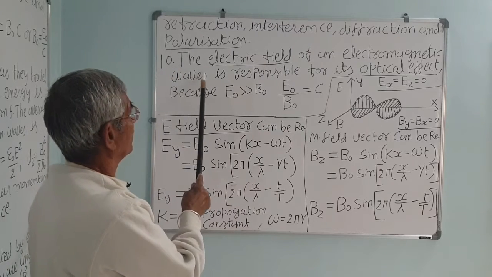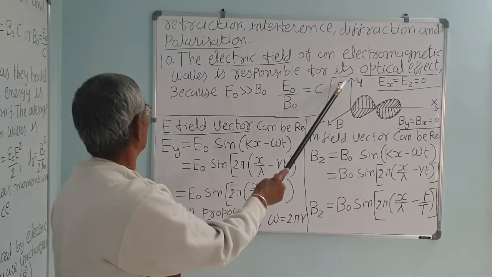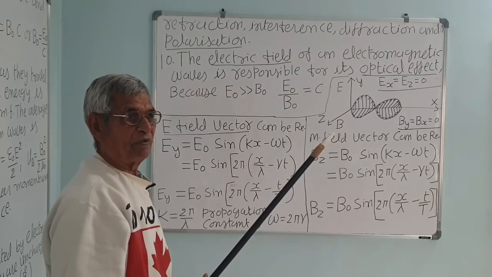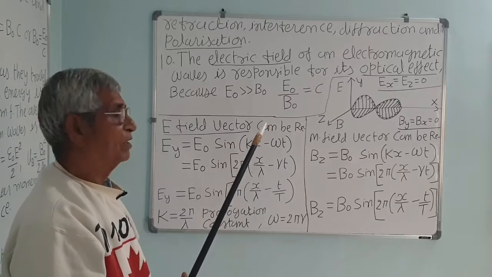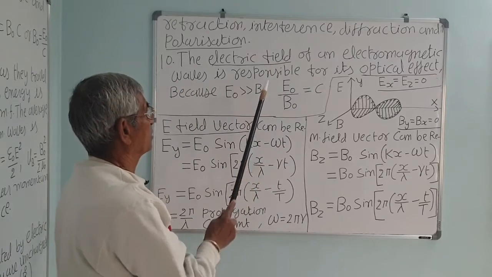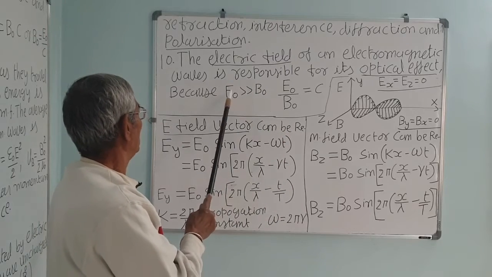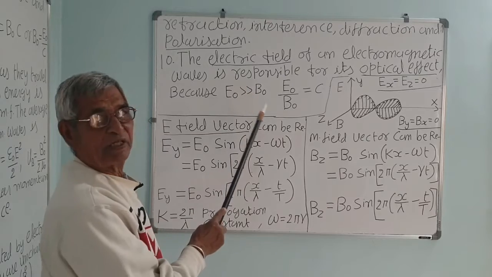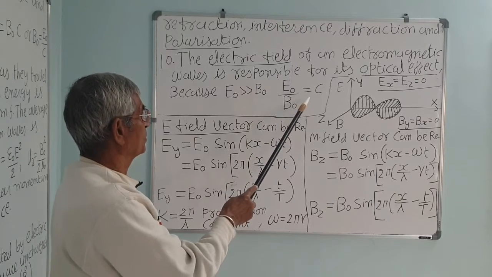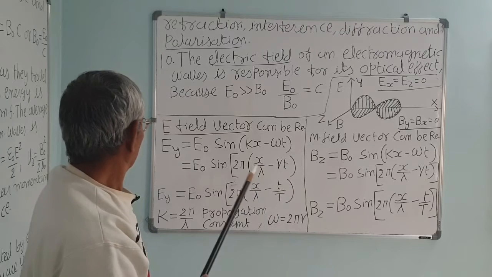Next and last, the electric field of an electromagnetic wave is responsible for its optical effect. In the next chapter we will study the reflection of light. In that, the electric field vector is responsible for reflection, refraction, etc. Because E0 is very much greater than B0, E0 upon B0 is C, that is very high, correct.